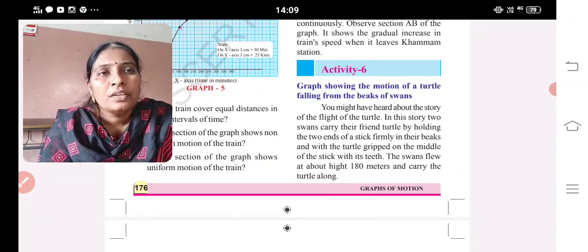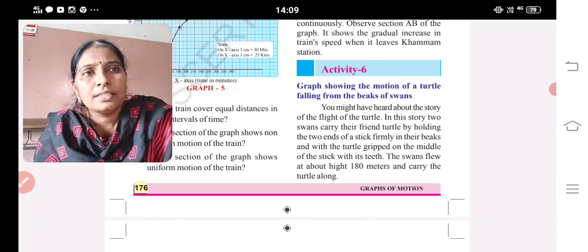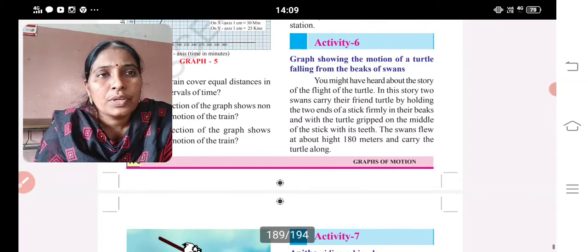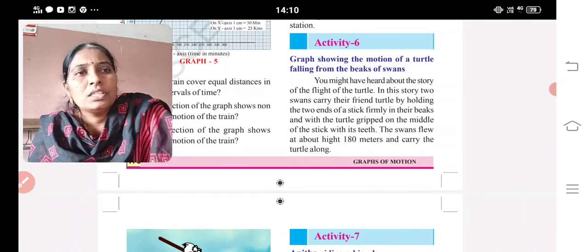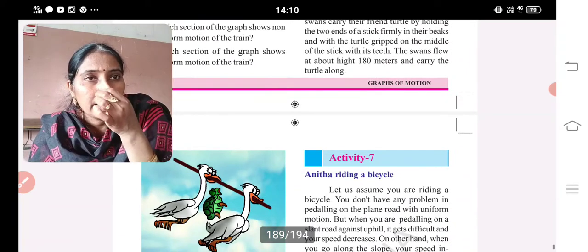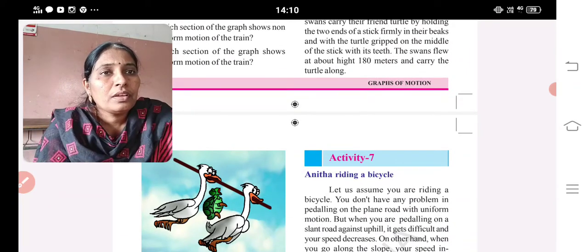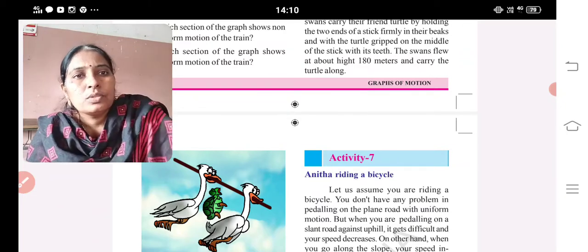Today's class is Activity 6: a graph showing the motion of a turtle falling from the beaks of a swan. You might have heard the story about the flight of the turtle. In this story, two swans carry their friend the turtle by holding the two ends of a stick firmly in their beaks, with the turtle gripping the middle of the stick with its teeth. The swans fly at a height of about 180 meters and carry the turtle along. So this is the story.